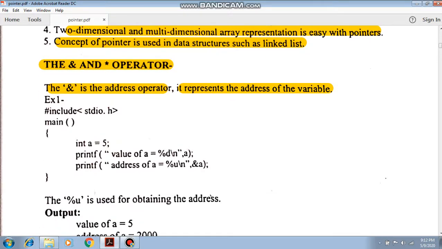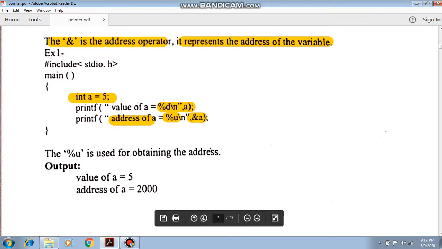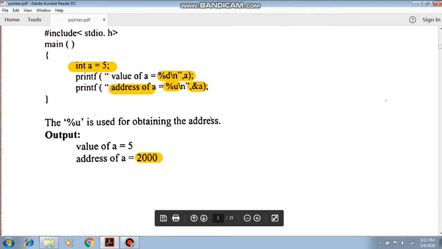See here the example. int a is a variable with the value of 5. Now what is the value of a? Obviously the value of a is 5, and for the address of a, the syntax is %u with &a. As it is an address and we are using the ampersand a, we are specifying that we want to find the address of that variable. So here is the output of that program. This 2000 is basically an assumption.